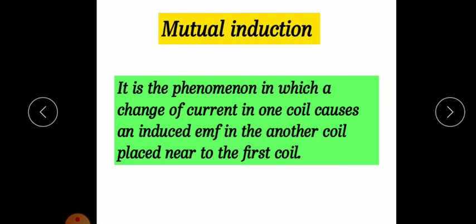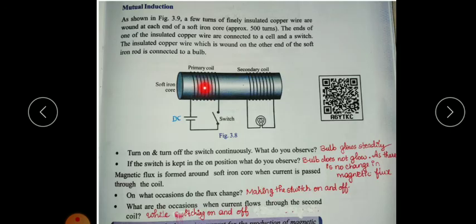That is why both the primary coil and the secondary coil are placed on a soft iron core, so that all of the magnetic flux generated by the primary coil passes through the secondary coil.